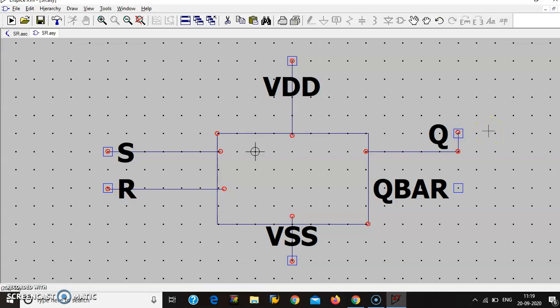This is the symbol, over. The SR symbol.